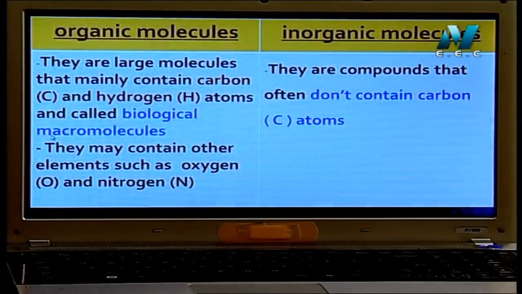Macromolecules mean big molecules. Organic, containing carbon and hydrogen atoms in their structure. This is very important. We can call them hydrocarbon molecules or organic molecules. These molecules may contain oxygen, nitrogen or other elements. But inorganic molecules don't contain carbon atoms in their structure.